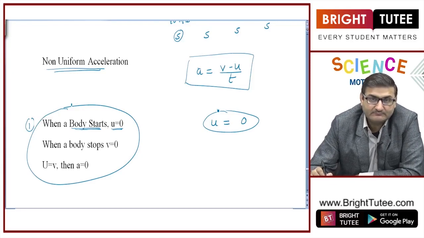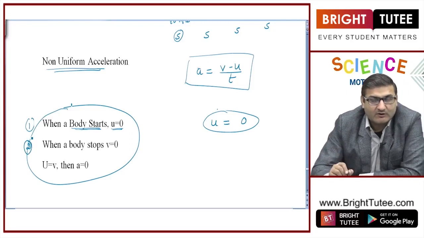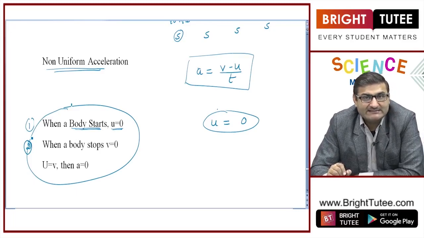Got it? Second concept, a body is normally moving at a particular speed. So the speed at which the body is moving is its initial velocity or initial speed, right?